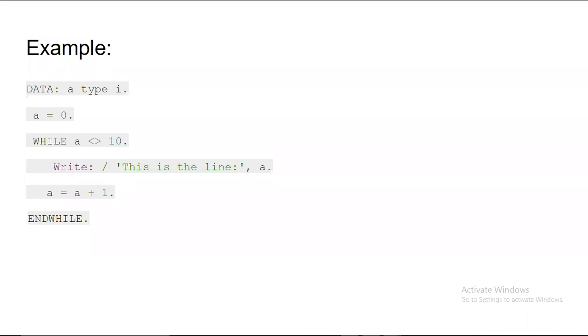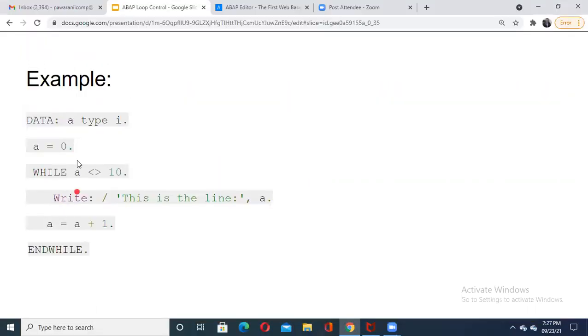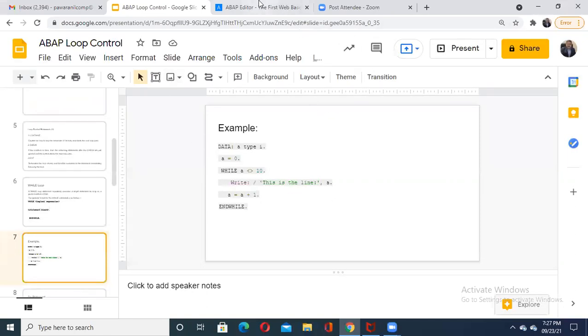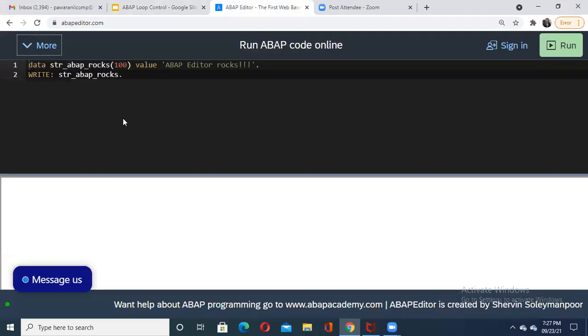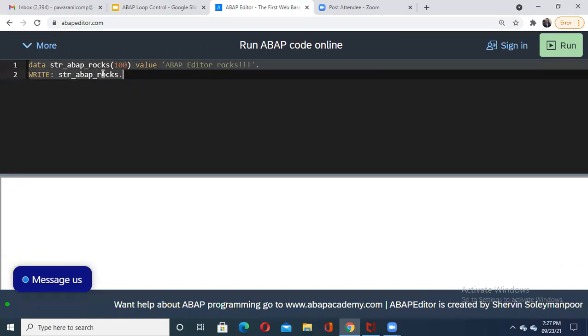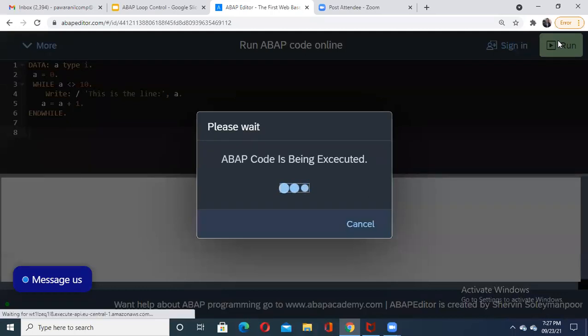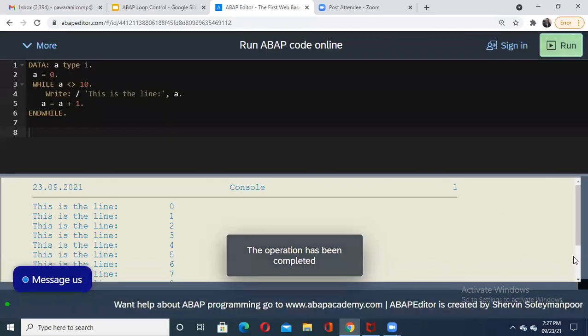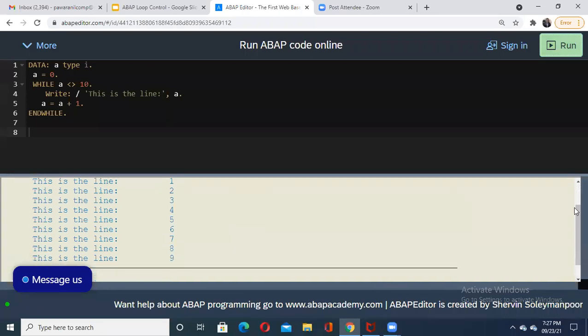Now let me show you this execution practically as a part of our discussion. I'll take it here in our ABAP editor. I'll copy this. Let us run our code. Please remember, this code does not have the title or program name because this editor contains that by default. See that I'm getting the execution.